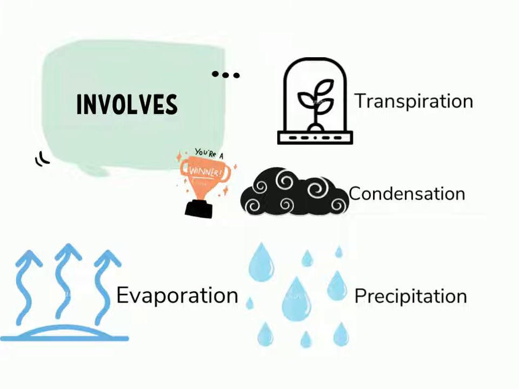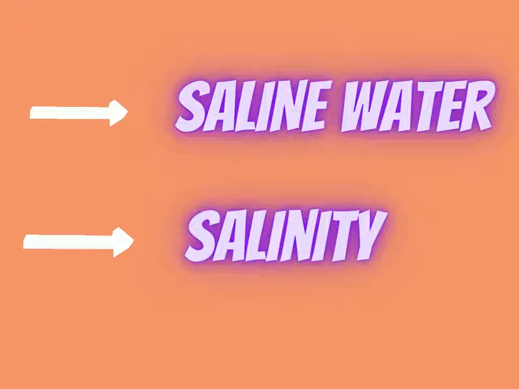And condensation. Condensation is the process by which water vapors are converted into clouds. At that time it's called condensation. And precipitation. Precipitation means that when these clouds get too heavy, at that time they fall back on the earth in the form of precipitation, meaning in liquid form. So I hope the hydrological cycle is clear to you all.